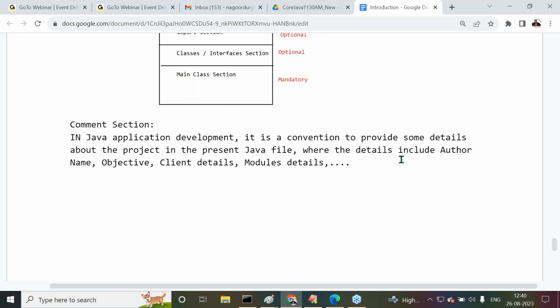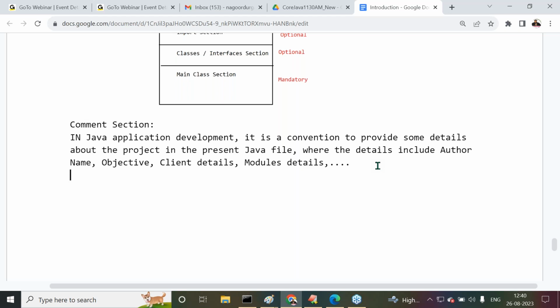To manage all these details, we use the comment section. In Java application development, it is a convention to provide some details about the project in the present Java file, where the details include author name, objective, client details, module details, and so on.